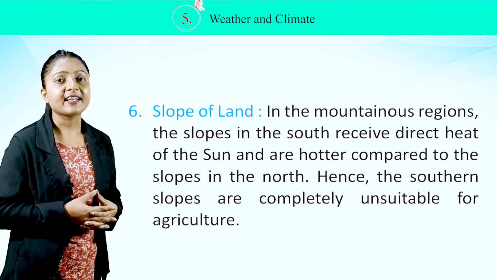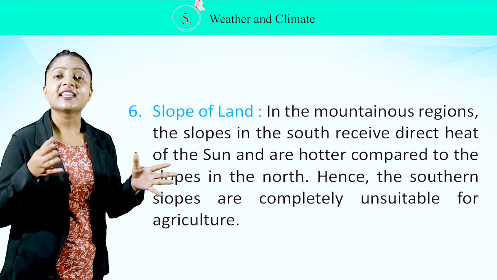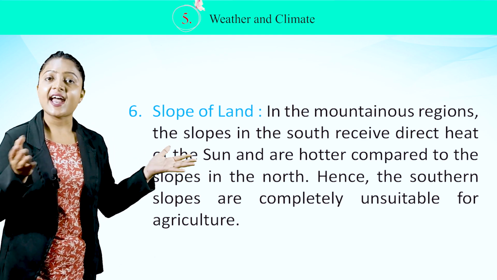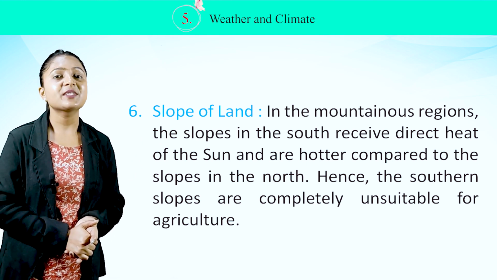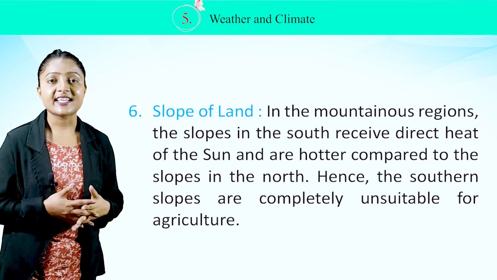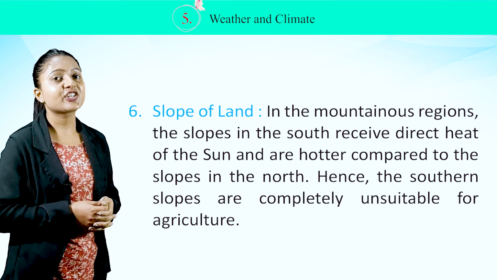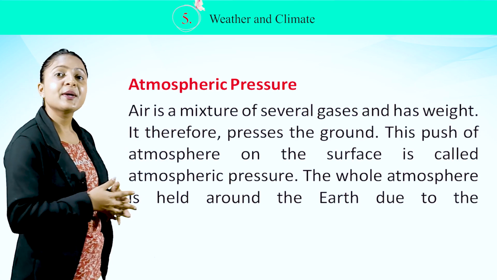Number 6. Slope of land. In the mountainous regions, the slopes in the south receive direct heat of the sun and are hotter compared to the slopes in the north. Hence, the southern slopes are completely unsuitable for agriculture.